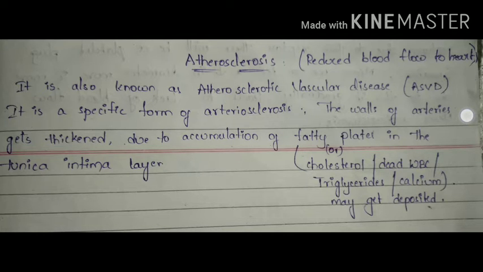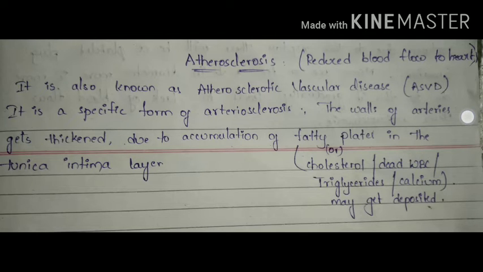So we call this atherosclerosis atherosclerotic vascular disease, nothing but ASVD, and it is one specific form of arteriosclerosis, where the walls of the arteries get thickened. Why do they get thickened? Due to accumulation of fatty plates in the tunica intima layer.